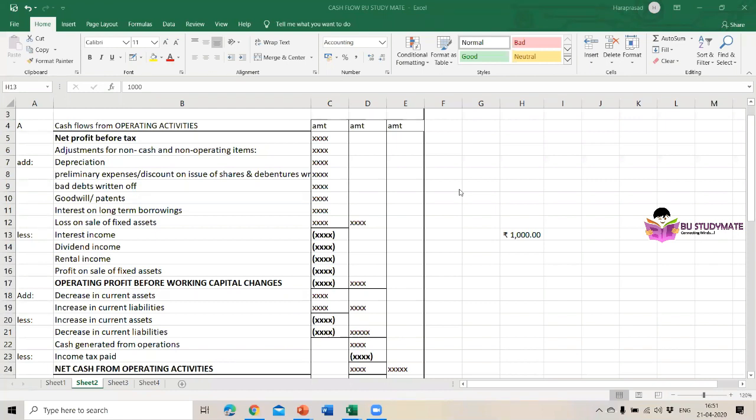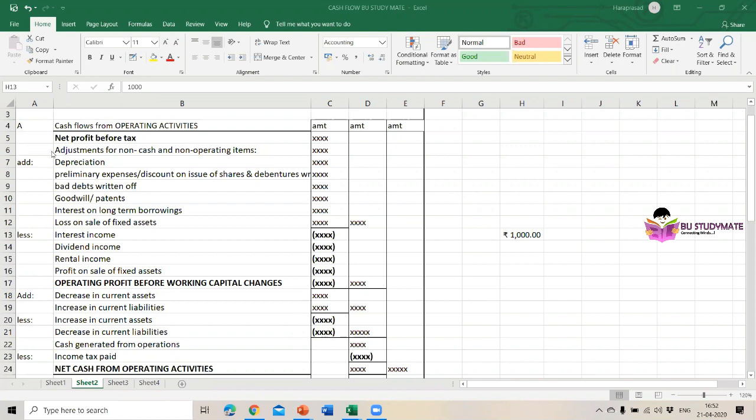Here, cash flow from operating activities. In the company, the cash inflows are divided into three categories. One is from operating activities, and the others are from investing and financing. Here in the operating activities, what are the operations going on inside the company? That only we are taking here. First, to prepare the cash flow statement, we need to take the net profit before tax. Okay, not after tax, not the net profit one. Net profit before tax. So that's why I have highlighted it here.